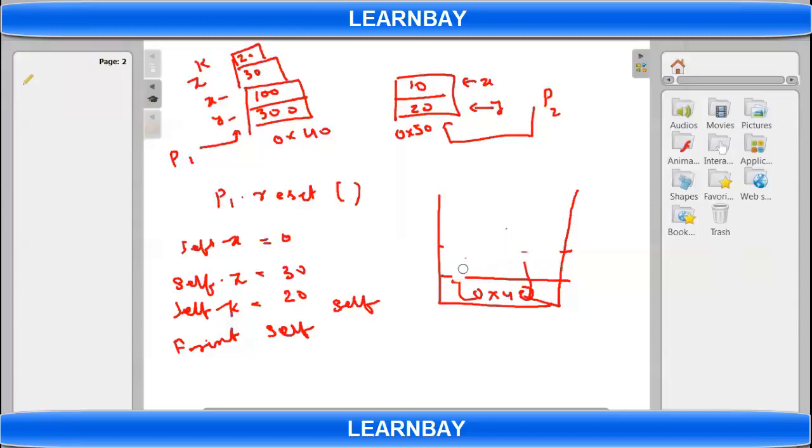Control came back. Again, I am calling this reset function a second time, this time p2 dot reset. So again this stack will be created, with self as local variable. Now this time self will be set to 0x50.